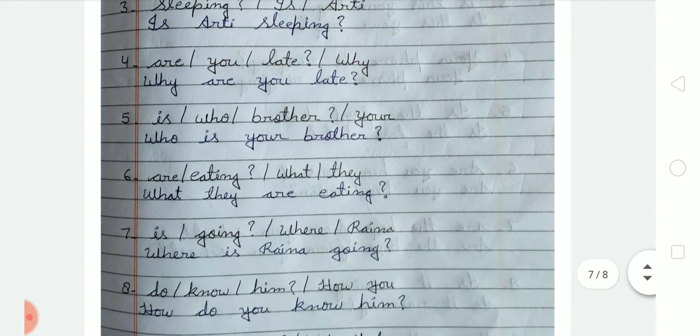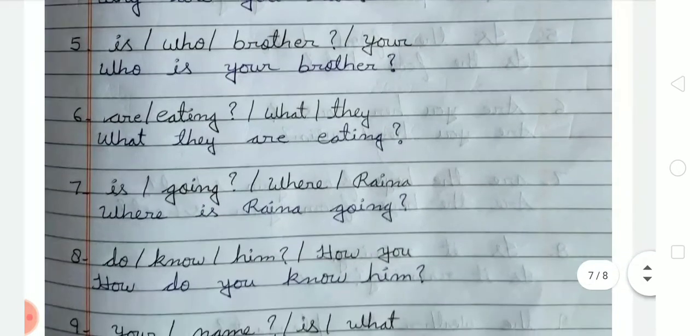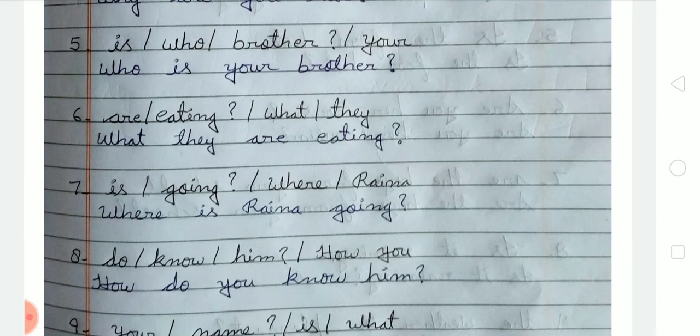Fourth is are you late? Why? So we have to write why are you late? Next is who brother your? So we have to write who is your brother? Sixth is are eating what they? So we have to write what they are eating.